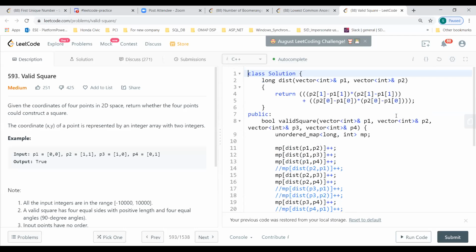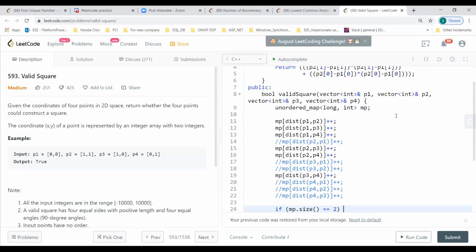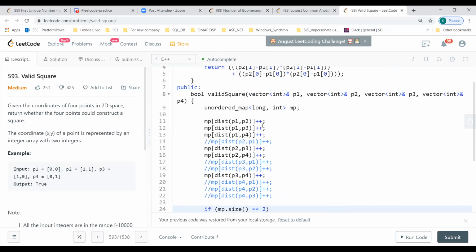I'm using this distance formula which we were using in many places. So this is that unordered map. Earlier I was calculating distances between each and every pair, P1, P2, P1, P3, P4, everything. But I was doing this distance computation 12 times, so I removed the duplicates. Right now I'm doing only 6.